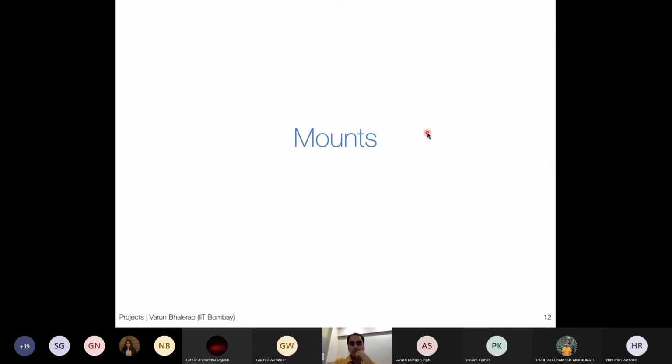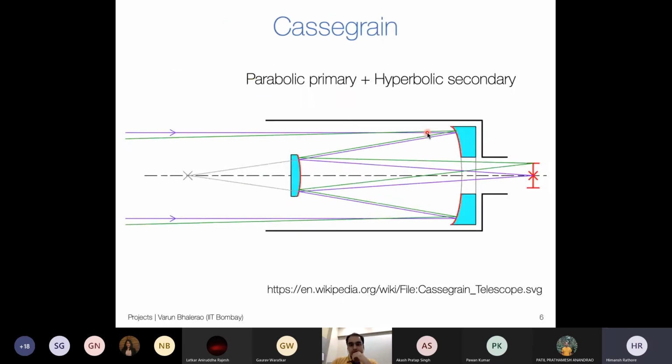Sir, the property of the conic section is key. It will focus light rays parallel to the axis at a particular point. But in the figure, that is a property of a parabola, not for an ellipse or a hyperbola. Yes, a parabola does that, but you need the light rays to be parallel to the principal axis. But in the figure, the green light was actually slightly inclined. So won't it focus somewhere else instead of the focal plane? That is precisely right.